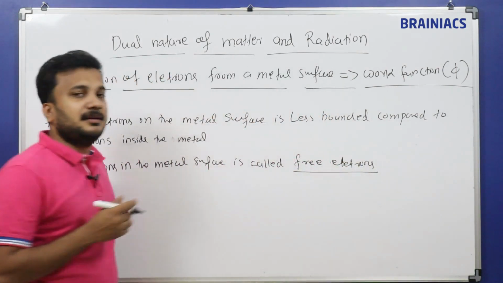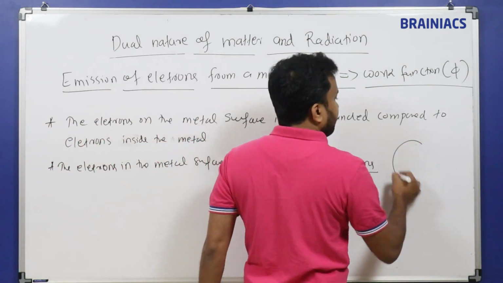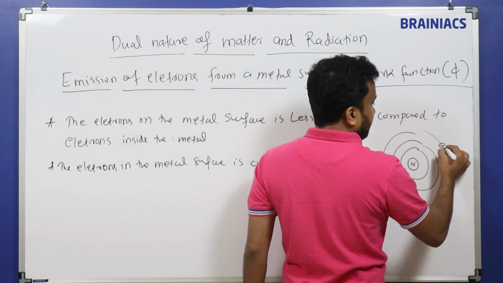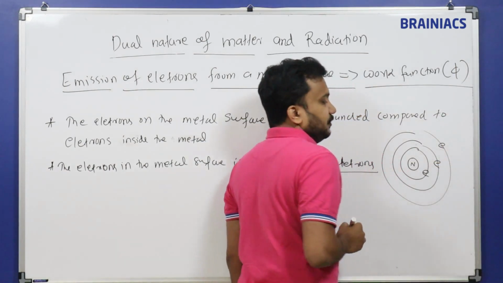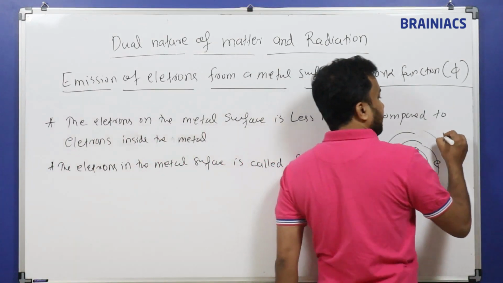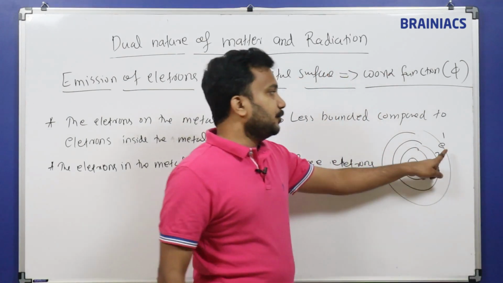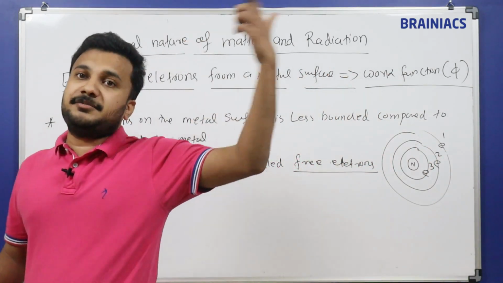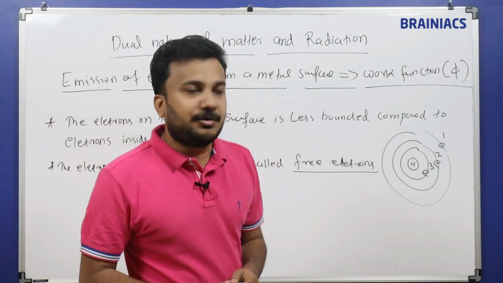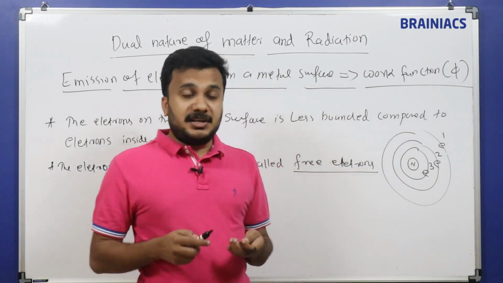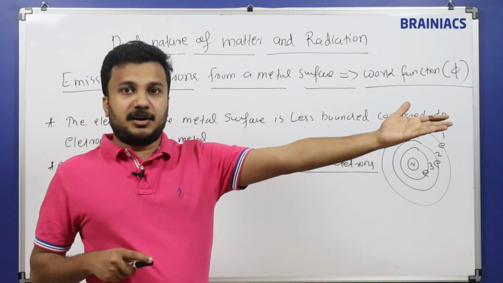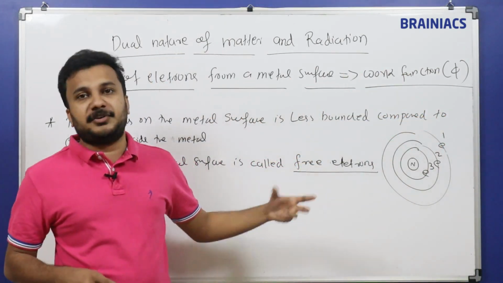In the case of an atom, we have a central nucleus, and here we have orbits. Which electron will have the highest energy? The outer electrons. Like I am giving 1, 2, 3. The third electron will have the highest energy, and it is away from the nucleus and less bound to it. So if I give a certain amount of energy to the atom, it is very easy to take this electron out. Electron number 1 is very easy to take out because it is a valence electron, or a free electron.